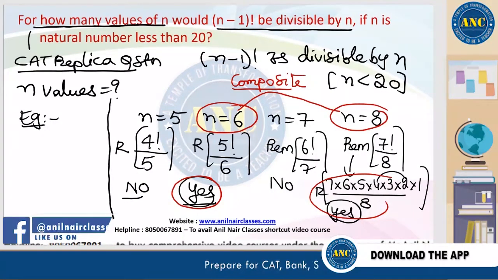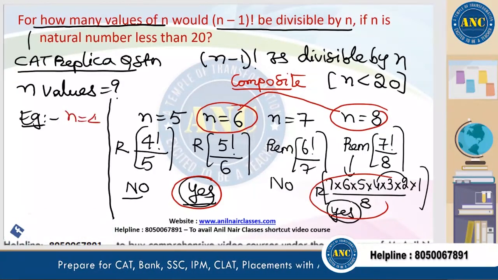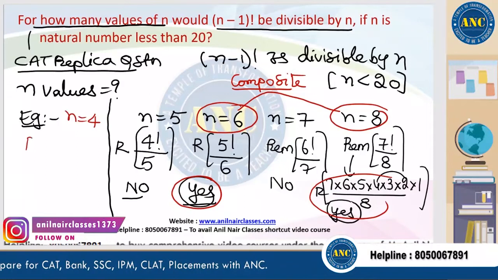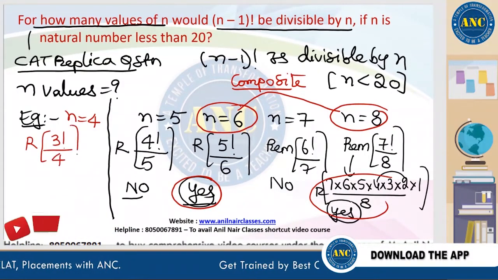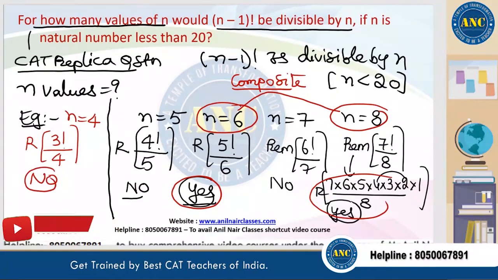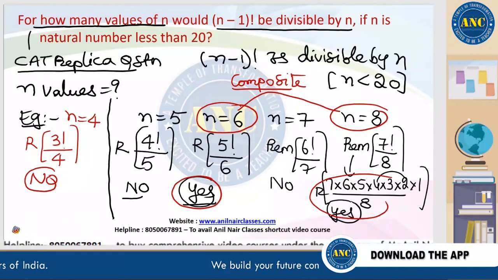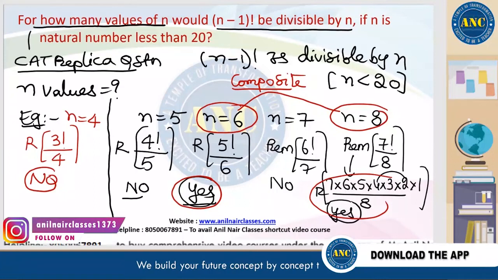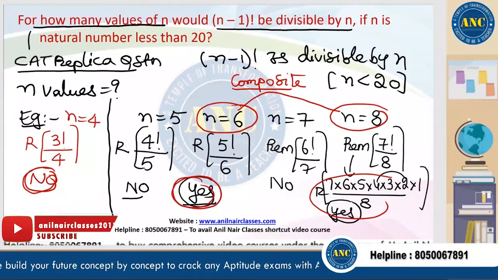Let me take some composite numbers less than 5 also. If I take n equal to 4, 4 minus 1 is 3 factorial, divided by 4. What is the answer? No. What are the composite numbers less than 5? 1 is neither prime nor composite, and 2 and 3 are prime numbers. So only for n equal to 4 I am getting no. All the other cases I am getting yes.